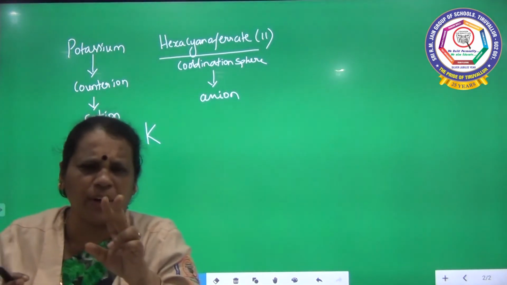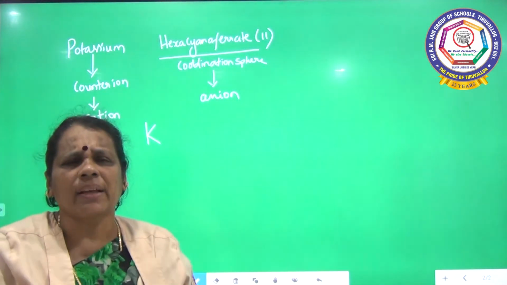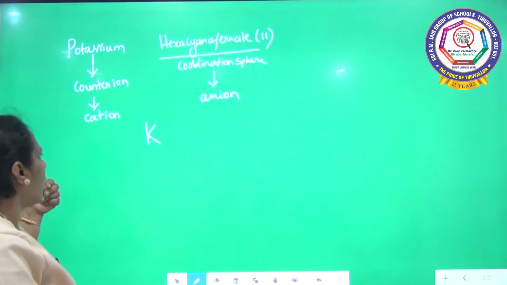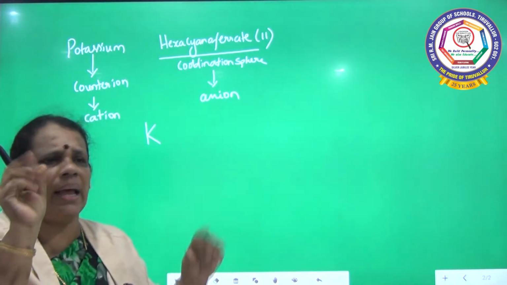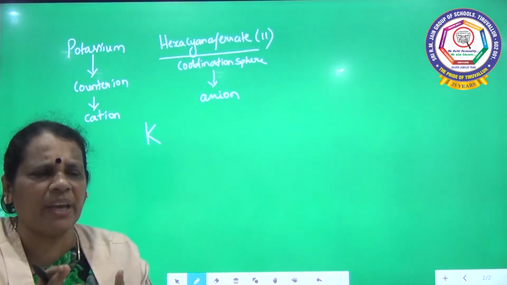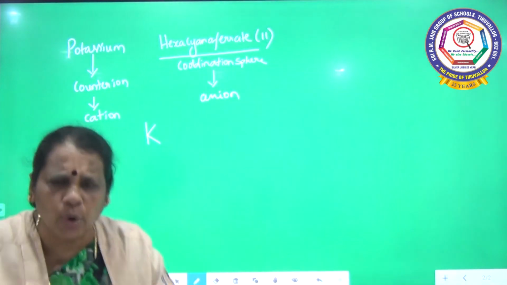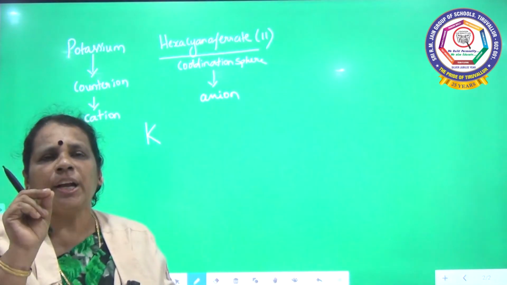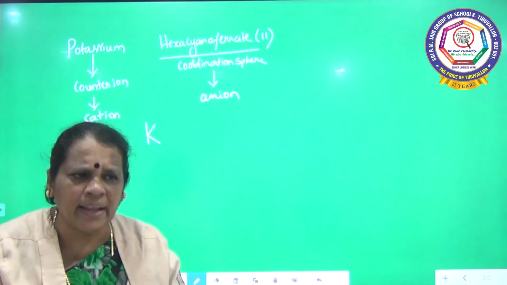This is the second rule. We are going to see the second rule. Already the first rule I have written: whether it is a positively or negatively charged complex, the counter ion, that is the cation, should be given first preference, followed by the anion. Here the counter ion is potassium, which is a cation, so I have indicated the symbol as K. Now we will see the coordination sphere. Already I told you, the coordination sphere is nothing but the central metal ion and the ligand. So when you talk about the coordination sphere, the central metal ion and the ligand should be there. What is the condition? It should be in square bracket. So we have to write the central metal ion and the ligand in square bracket.